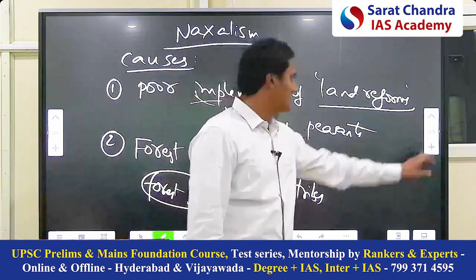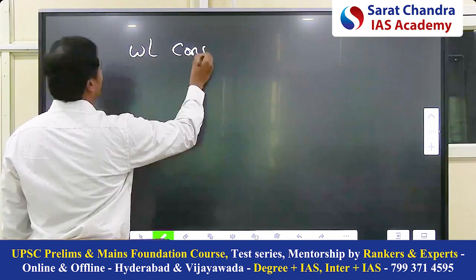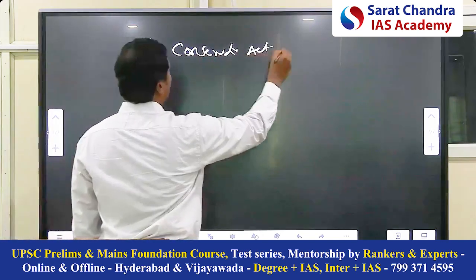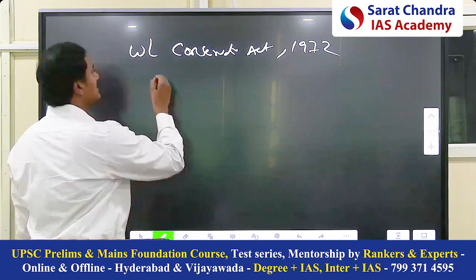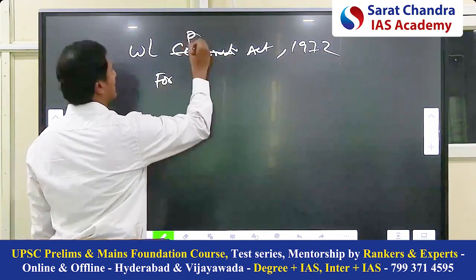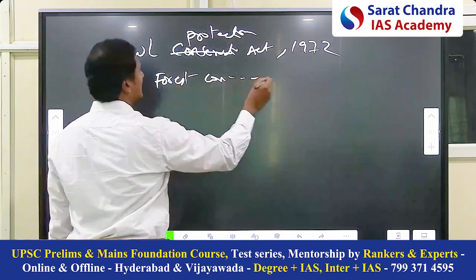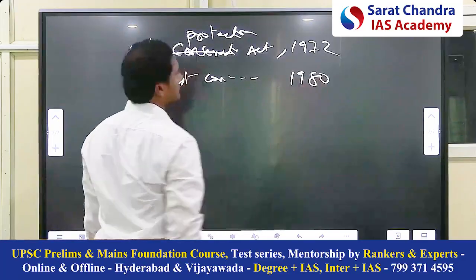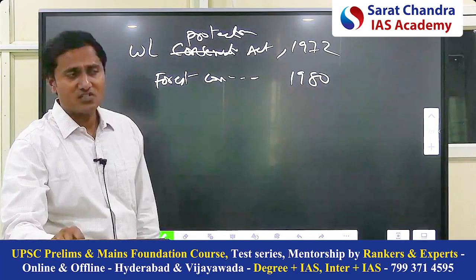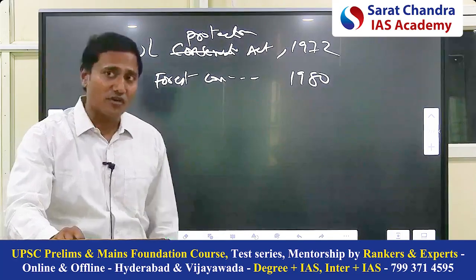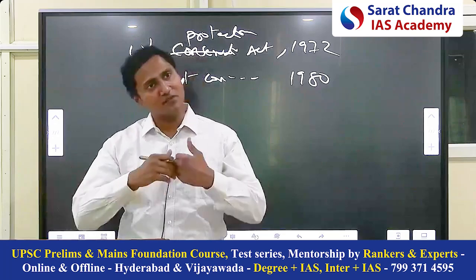I can give you example of two laws. One law is the Wildlife Protection Act 1972, and even the Forest Conservation Act, 1980, I think. Even the Biodiversity Act is also there. So these acts, you know what these acts have done? These acts want to conserve the wildlife and conserve the forest. For that, they don't want tribes to live in some forest areas. They want tribes to go out.